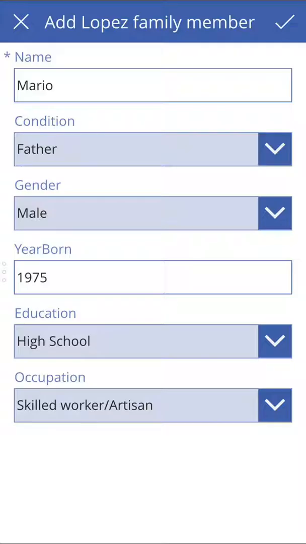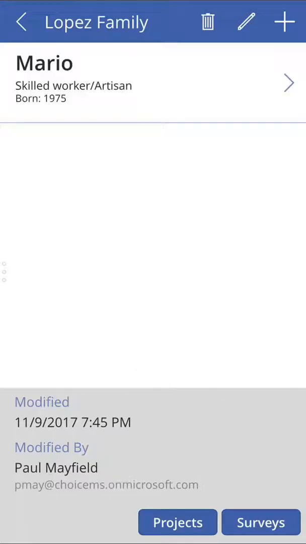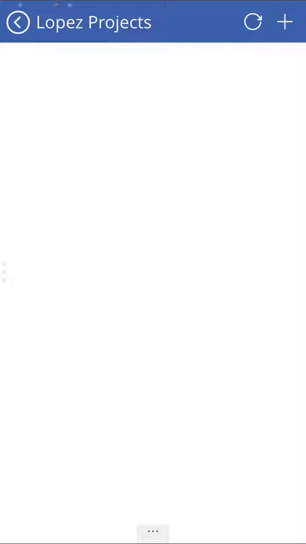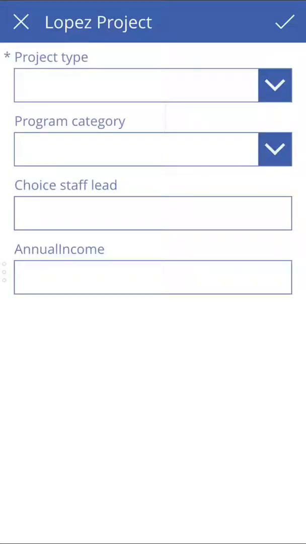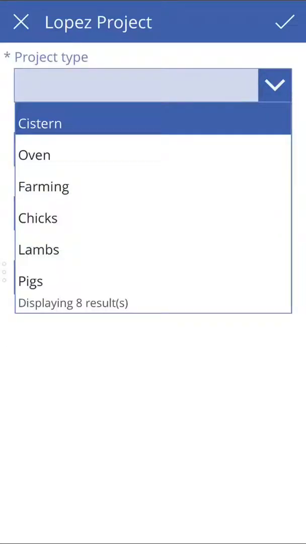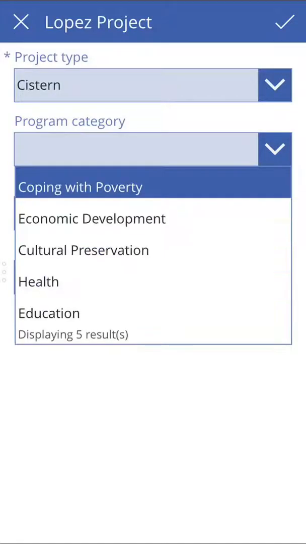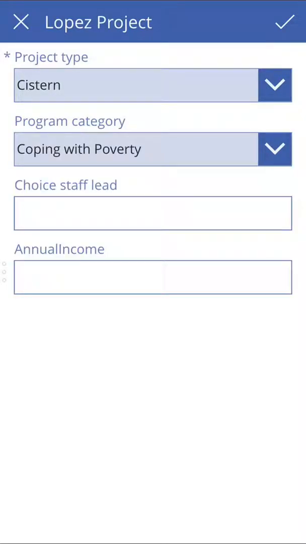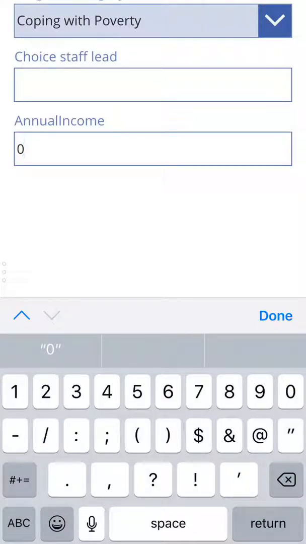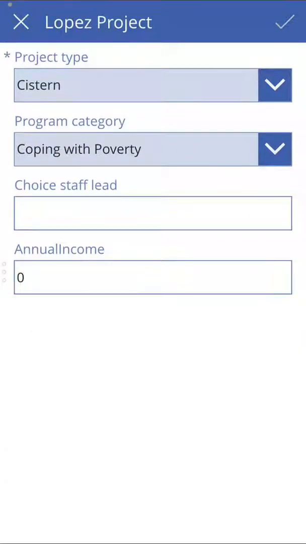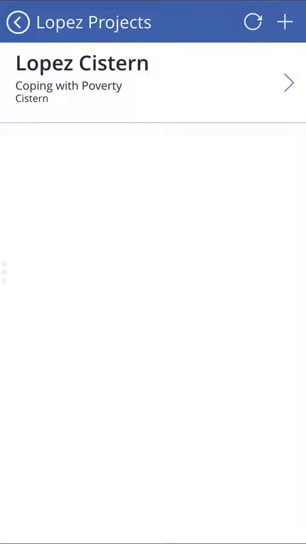Great, so as I'm out in the field working with Mario, I just go ahead and record this information about him. Now let's say that we're with Mario Lopez and we're going to do the first project with him, which is typically a cistern. I'll click on the projects button here. It will show us all the projects we've recorded for this Lopez family. Since it's a new family, we haven't recorded any yet. I hit the plus button. We can now decide we're going to do a cistern project. That is a coping with poverty type of project, and it produces $0 of annual income. Hit the checkbox.